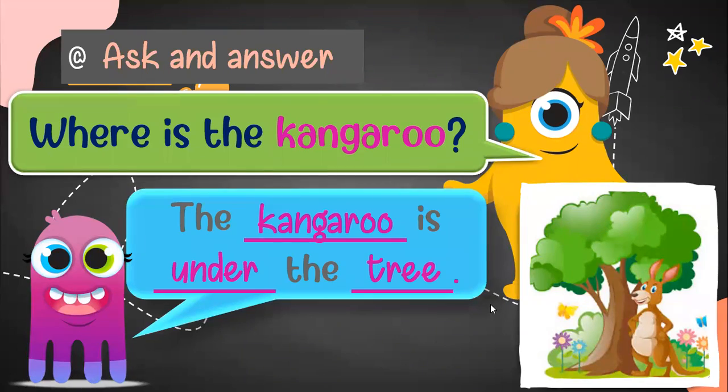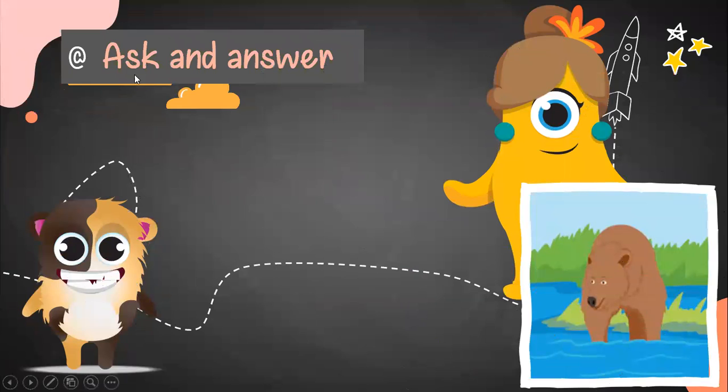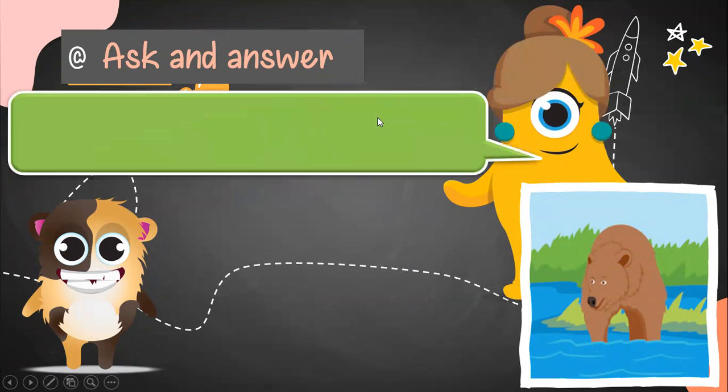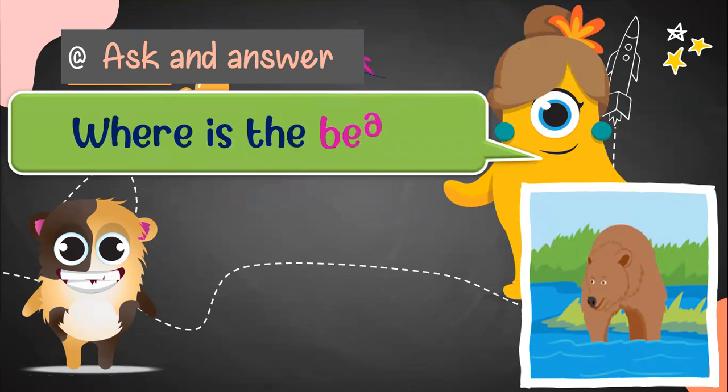Another example. Remember that we are asking and answering the question. In this case, the teacher asks, where is the kangaroo? Oh, I'm sorry. Yes, you're right. My mistake. I haven't watched the picture.